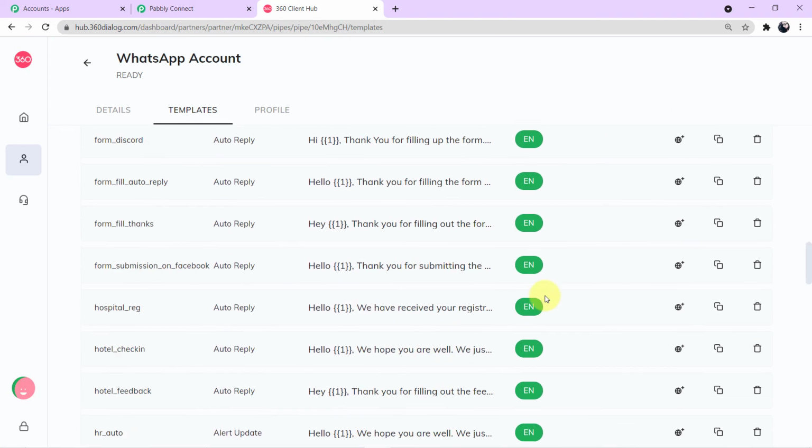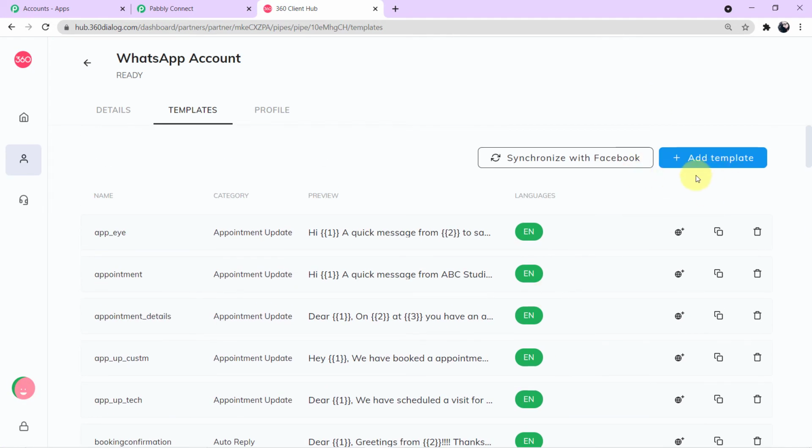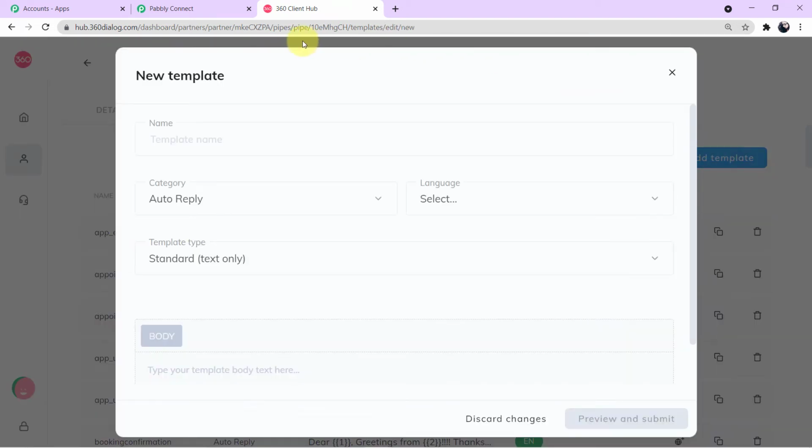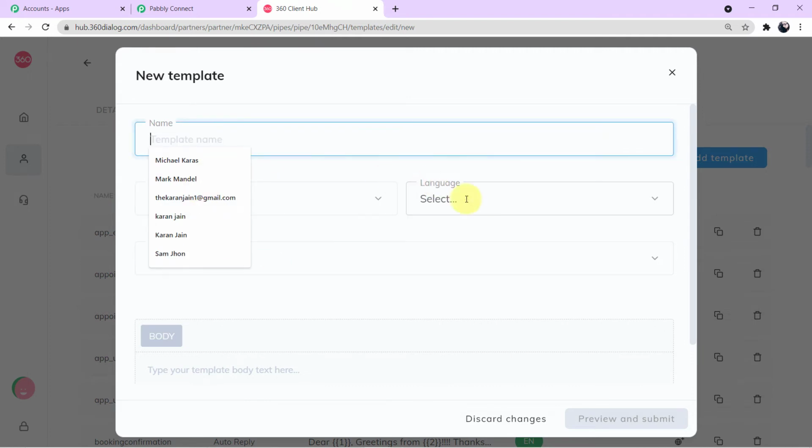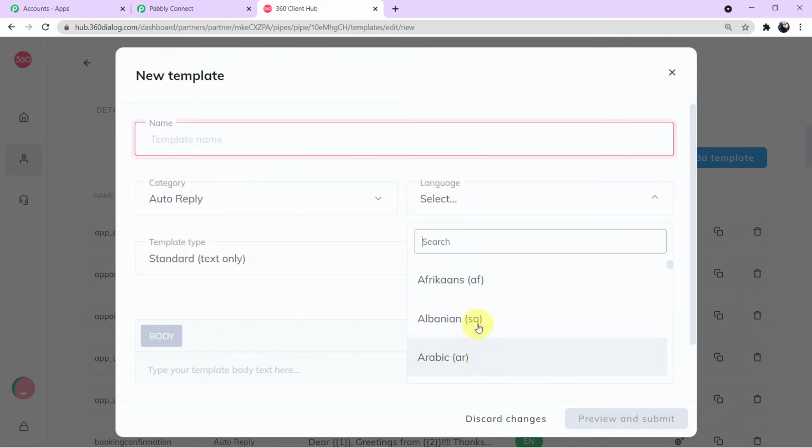If you go up, here at the right corner, you can see an option is given for add template in the blue button. You will click this and the format of the template will appear in front of you. Now you can name your template from here. You can select the particular language in which you want the body of the SMS, and finally you will type the body of the SMS. Now listen to this information also carefully, guys.